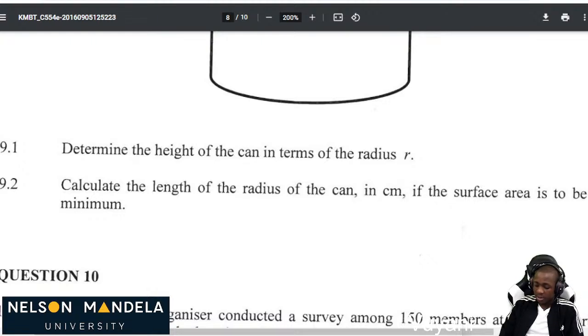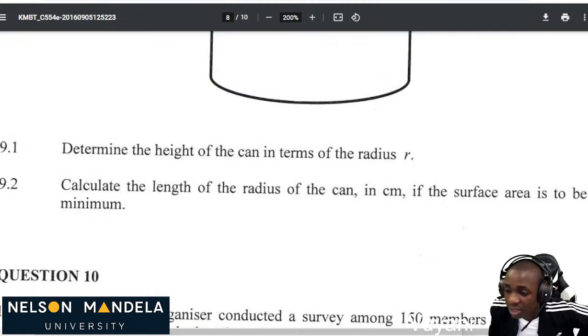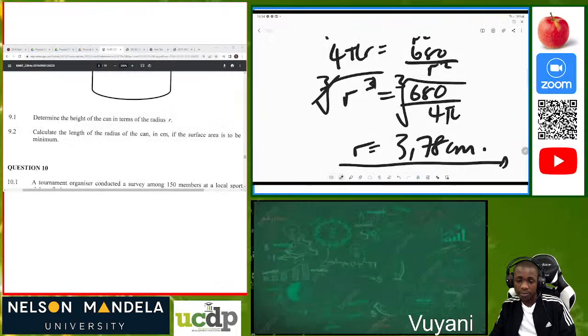Then we take the cube root of both sides, so that we are left with r, which is equal to 3.78 centimeters. So that's our r. Just to redo this, oh my word, I'm sorry, I forgot to remove this.